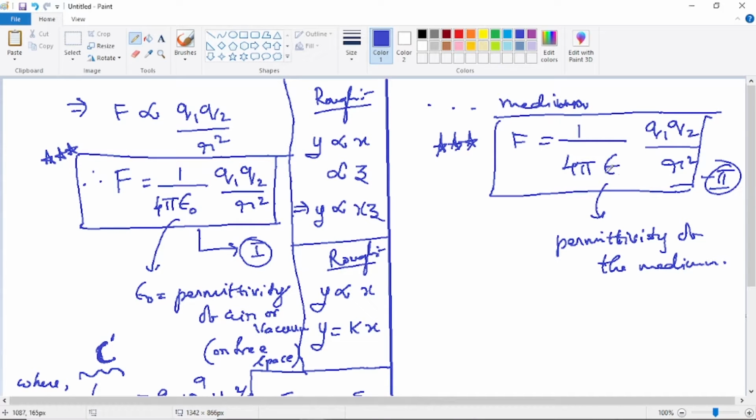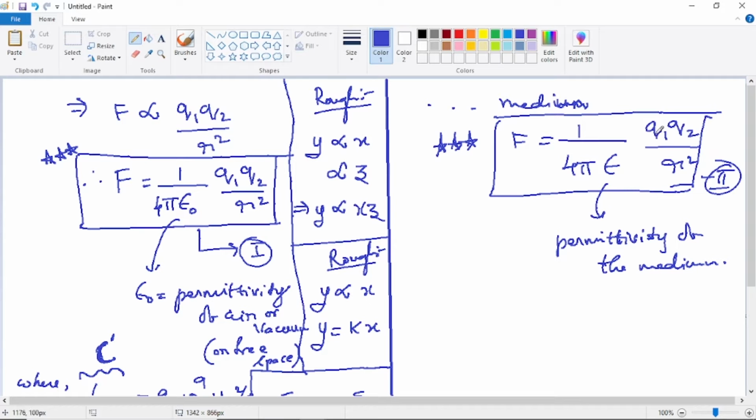If the permittivity value is very high, then automatically it means that force is low. That means the medium does not allow much force to act between the 2 point charges. So this constant epsilon present in this particular equation is actually deciding the force between the two charges. How much force it permits to act between the two charges is decided by the constant epsilon. That's why it has been called permittivity of the medium. So it's related to the ability of the medium to permit force to act between the 2 point charges. If epsilon is high, it permits only less force to act between the 2 point charges.